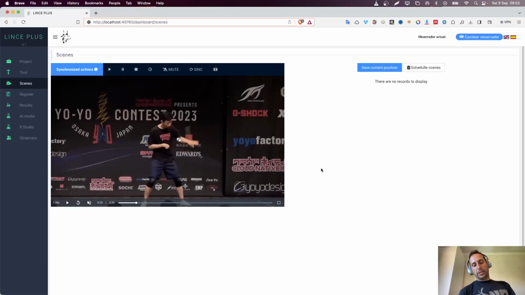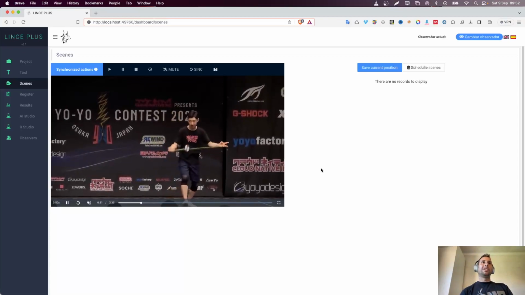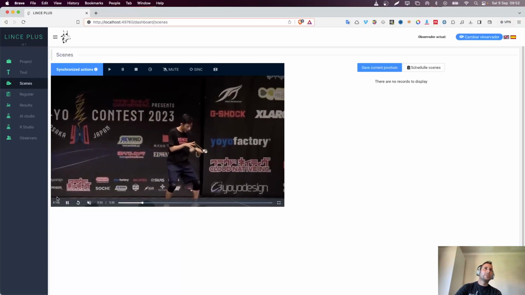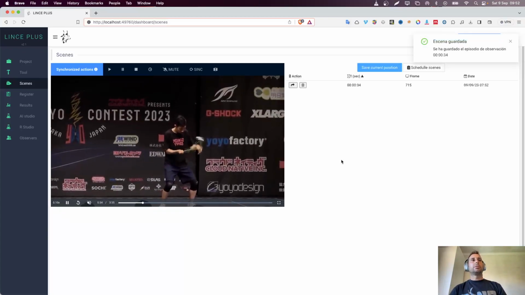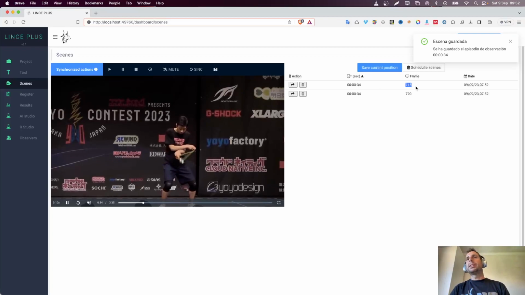And the thing is here, if you just press W or Q, sorry, it will just go ahead, play it, and let's go to slow motion. So here you can really see and also choose if you want to have something else to make the analysis much slower. So let's save this current position, let's save this other position, which is almost in the same second, but not in the same frame.